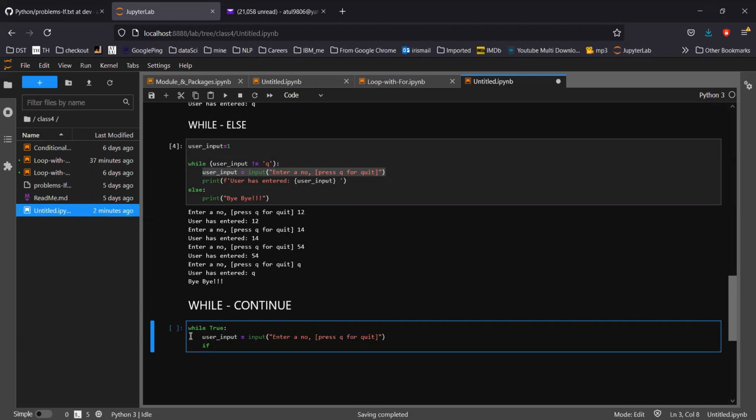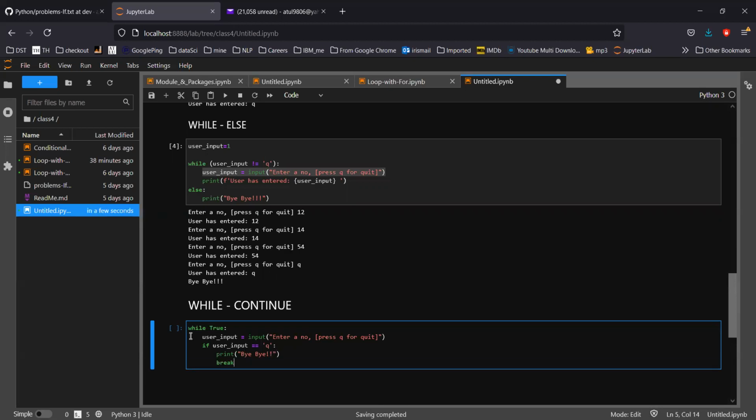Now if user input double equal to q, then print bye bye and break. So this condition will break, like exit from the loop.